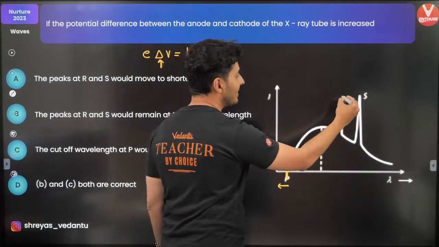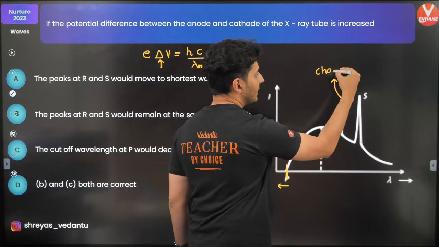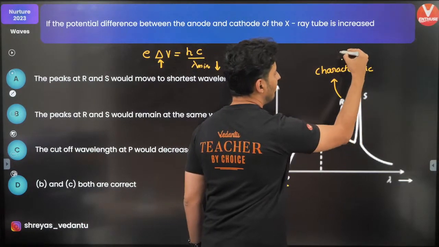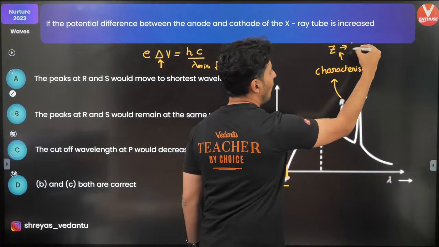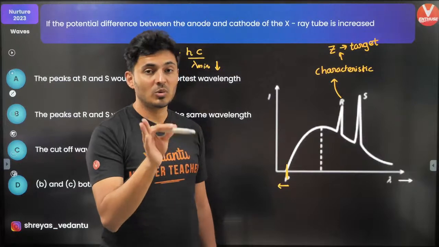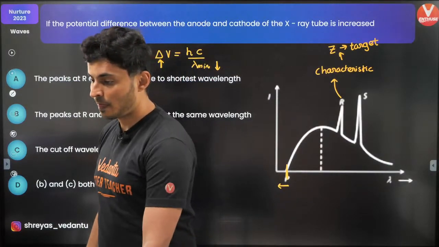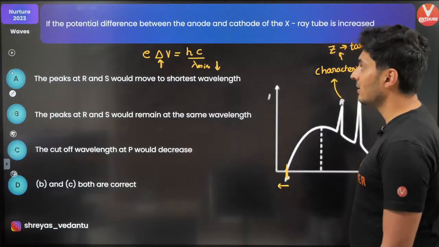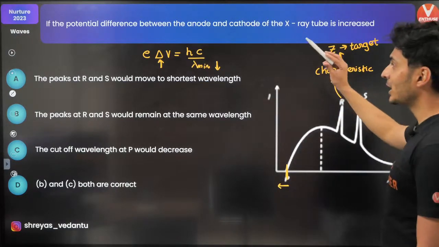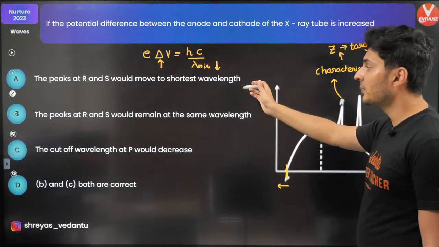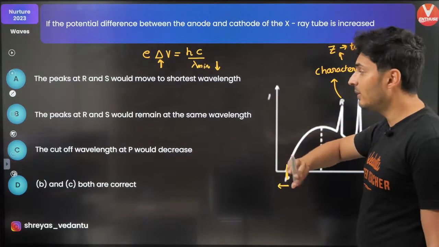And these peaks are characteristic, and they only depend on one thing, the Z of the target and nothing else. The target is the same, only the voltage has changed. Look at it now and think, if the potential difference has changed, will the peaks move? Obviously not. Peaks will remain at the same wavelength.